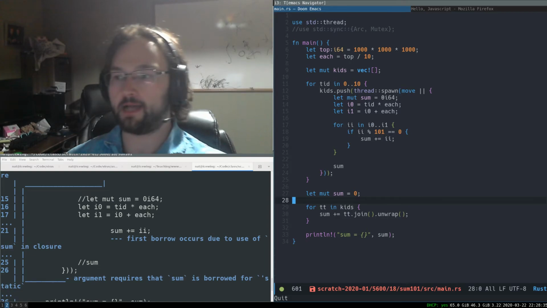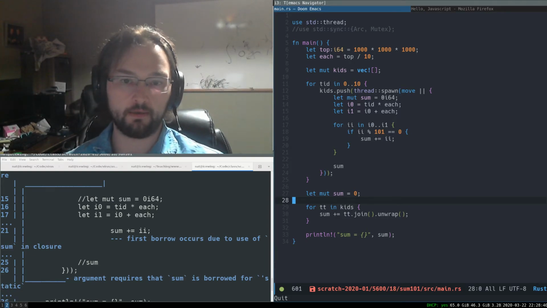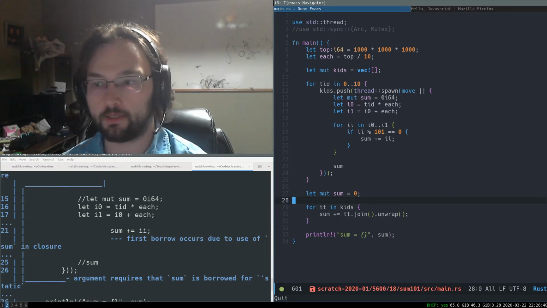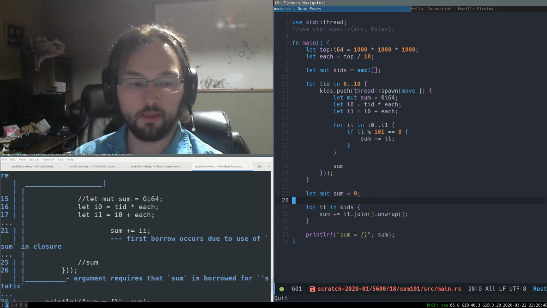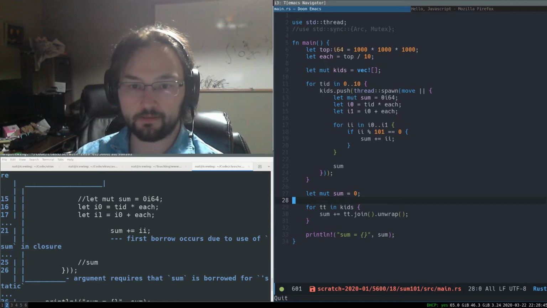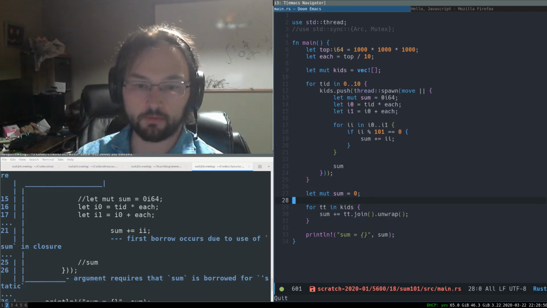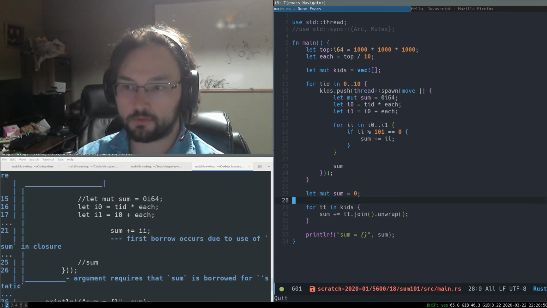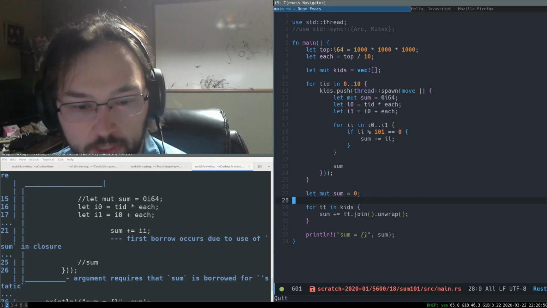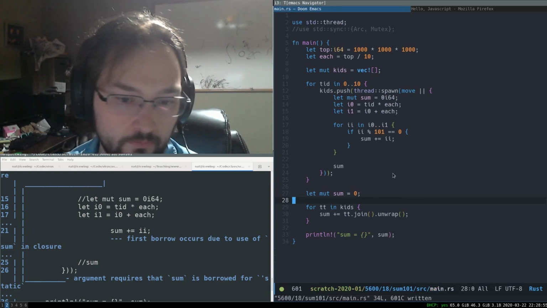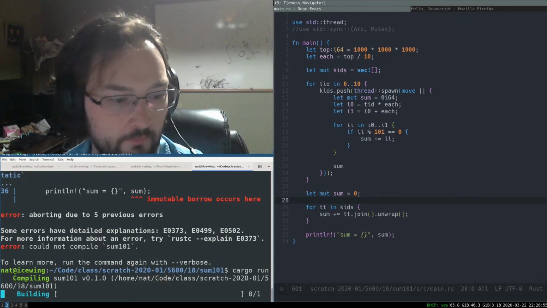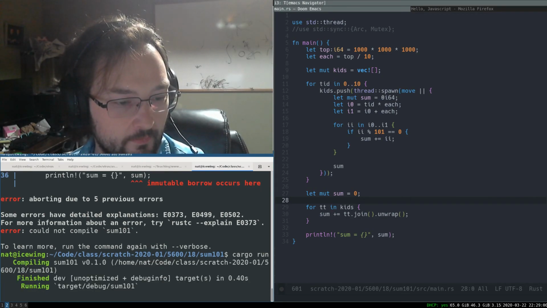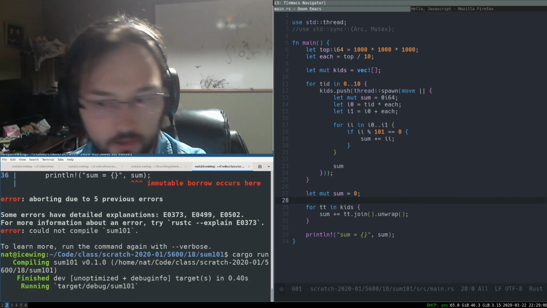And now we're at the optimized version that we saw in C, where each thread is going to calculate a local sum variable, and then at the end, each thread returns its local sum. The main thread adds it up in 10 steps because there's only 10 child threads, and we'll get our result. So we'll run that, and it's a little slow.